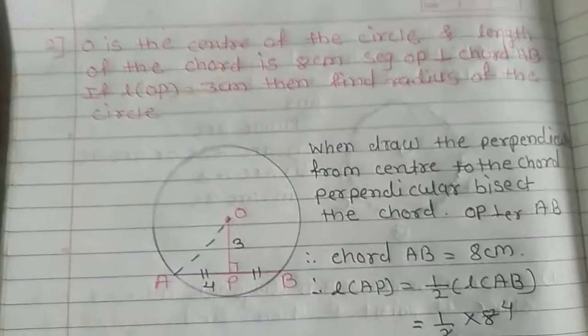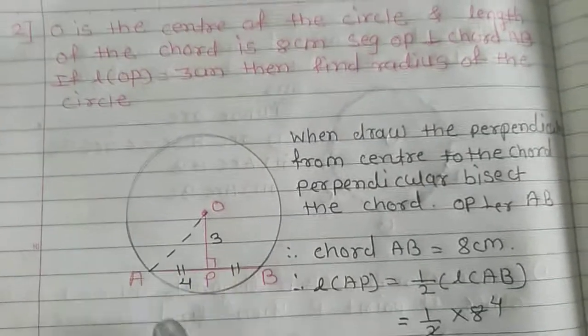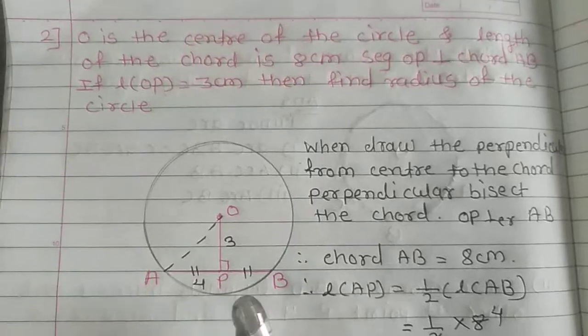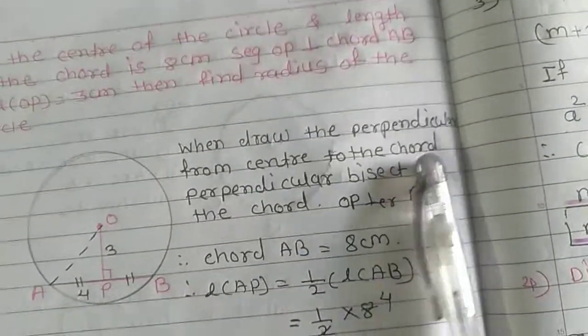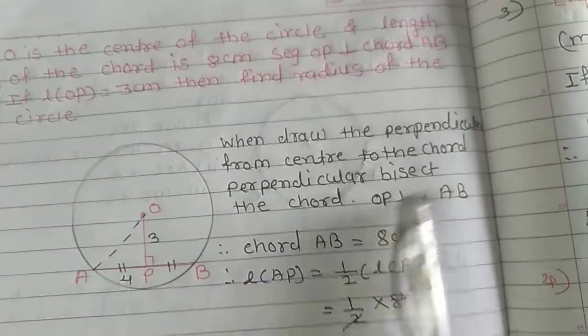So now I have drawn this diagram from your question paper. AB is the chord, OP is perpendicular to the chord, that is a theorem. When we draw the perpendicular from the center to the chord, the perpendicular bisects the chord.